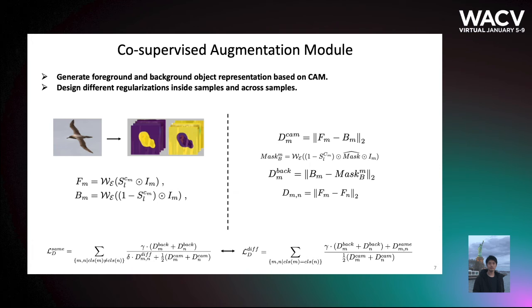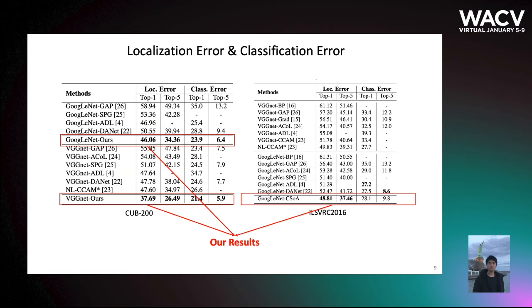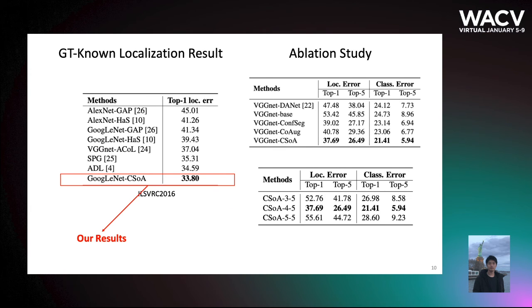We use these two datasets for evaluation because they are the commonly used ones for the task. We firstly evaluate our framework with localization error and classification error. We can see in both datasets, our framework with different backbones can usually have the best performance. Then we show the GT-known localization results, which means we don't care about the classification performance. We can also find that our framework has the best results.